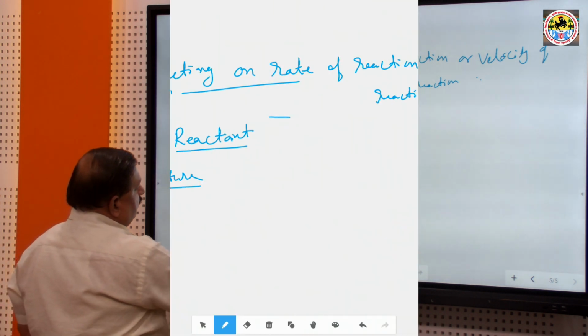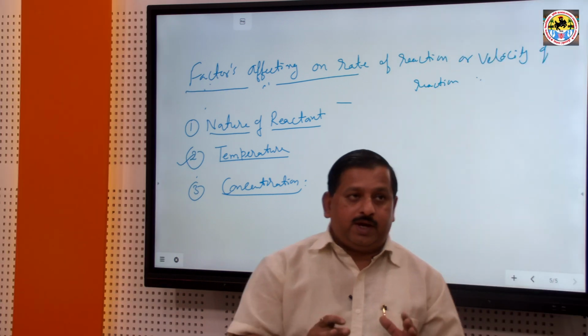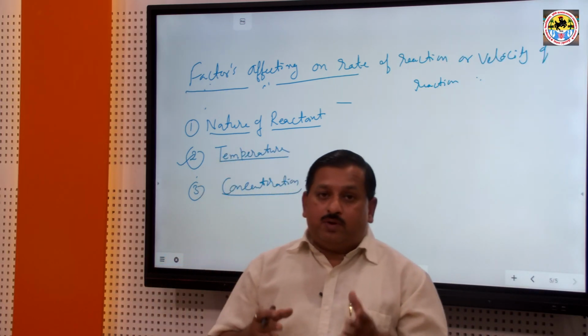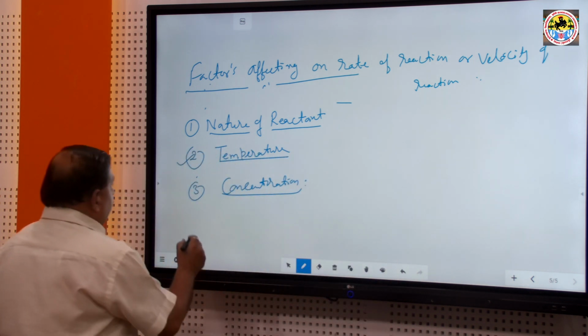concentration. Concentration is another factor affecting the rate of reactions. Generally, when the concentration of the reactant is increased, the rate of reaction increases. Okay. And when the concentration of the reactant is decreased, the reaction is slow. Okay. 4th point,